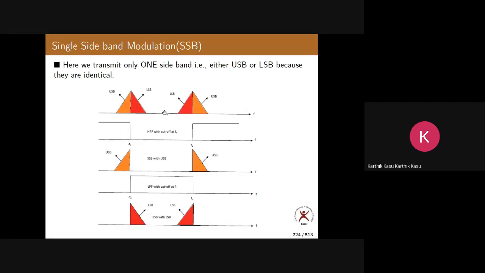So what are we doing here? First, we generate DSBSC. After that, by using filters, we remove any one of the sidebands. Either we remove the upper sideband or we remove the lower sideband.